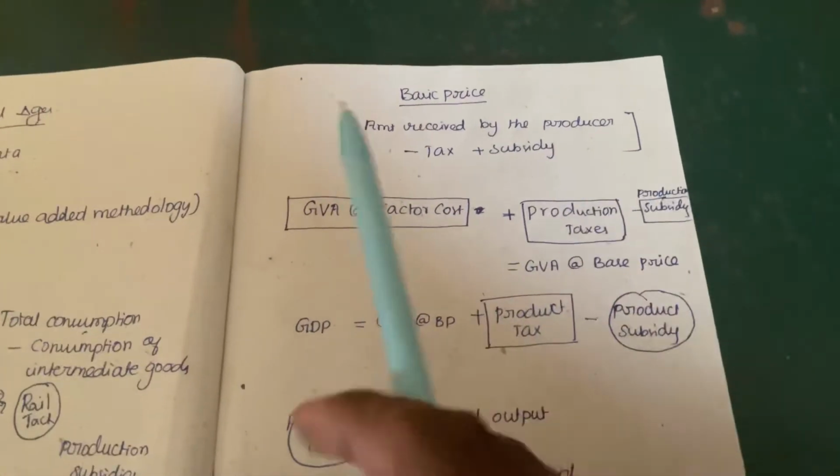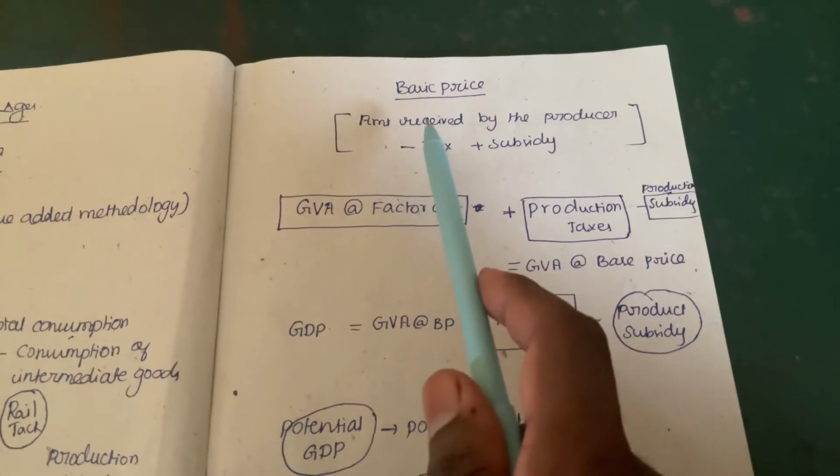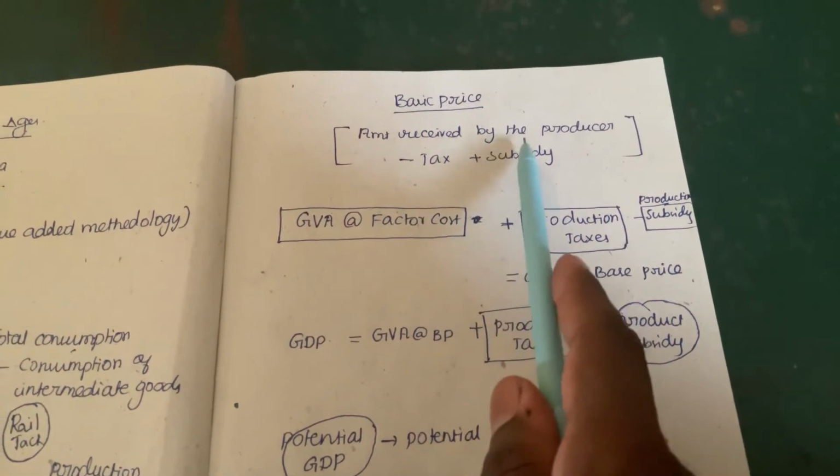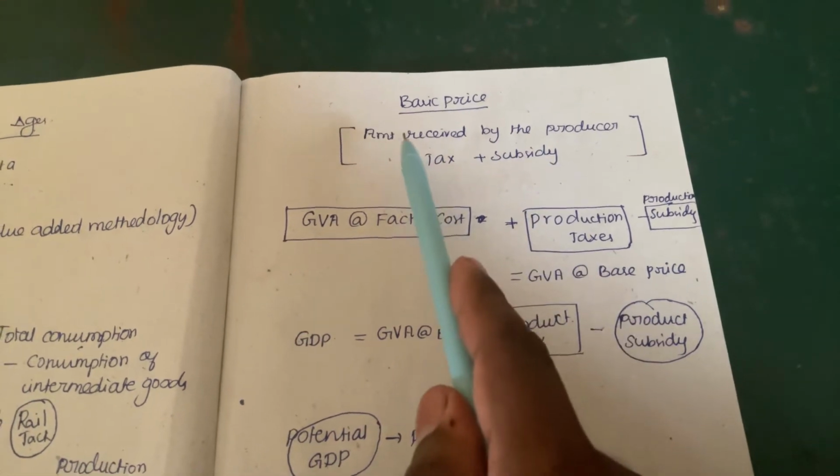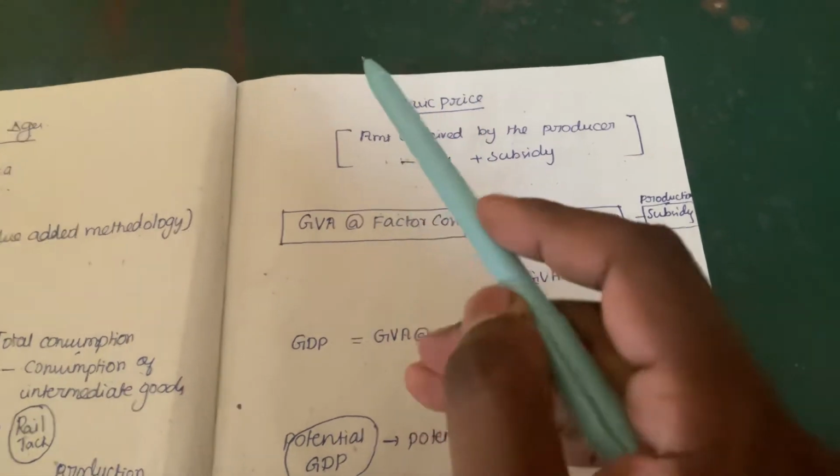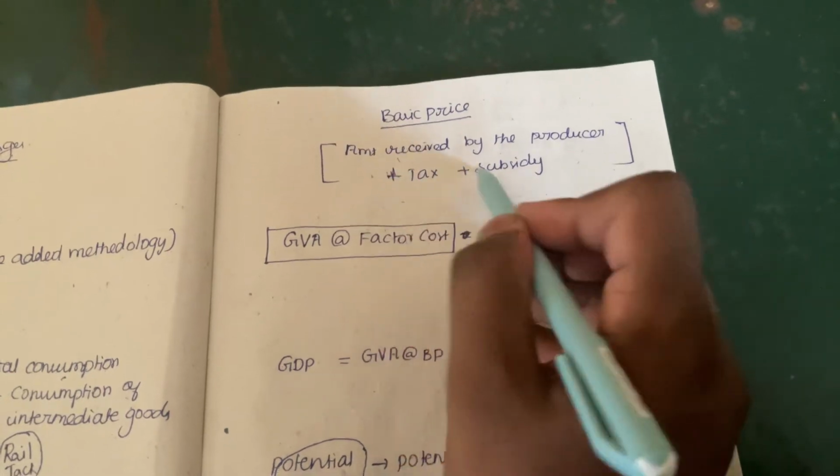What is basic price? The amount received by the producer plus tax minus subsidies is known as basic price.